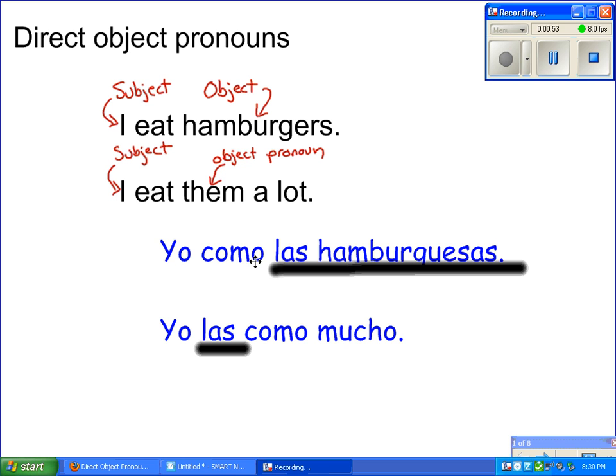And in Spanish, it's yo como las hamburguesas. I eat hamburgers. And then I eat them a lot would be yo las como mucho. Now, that might be enough for you right here, just to remind you of how we use these. But I'm going to go on.